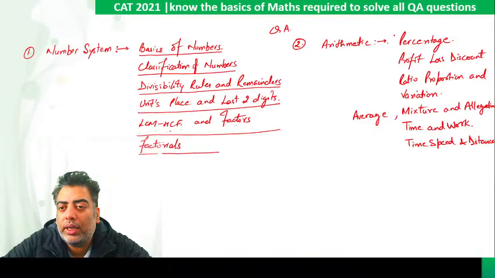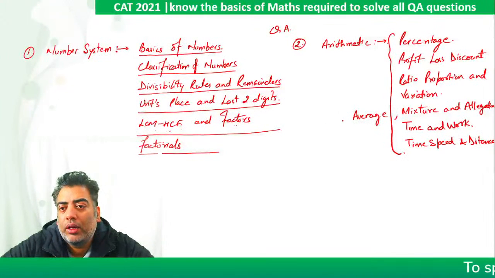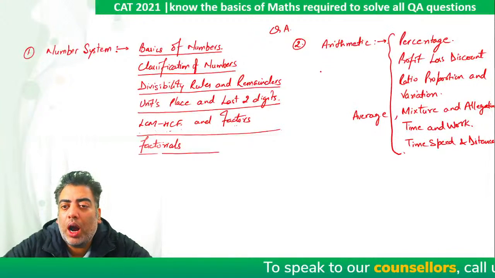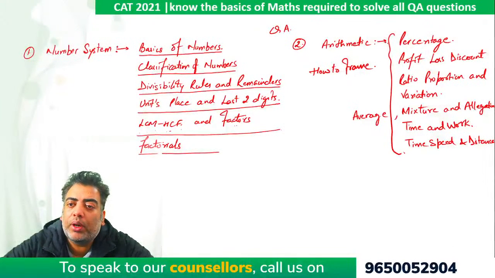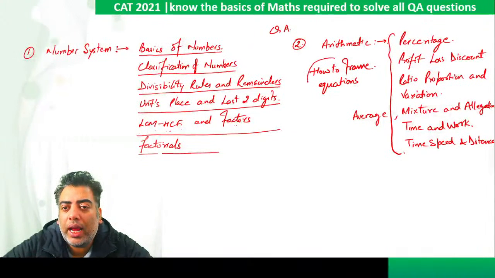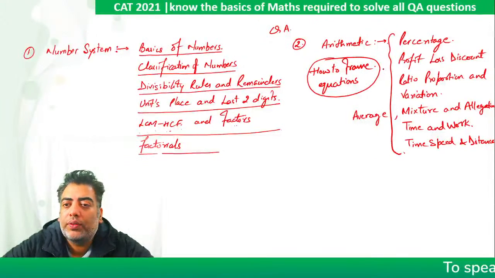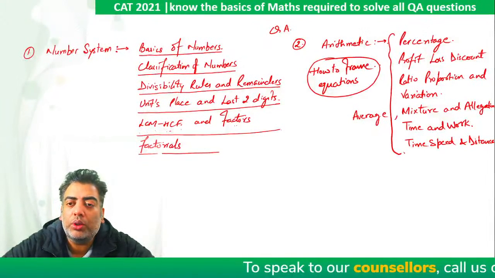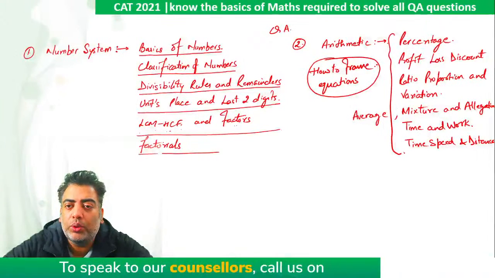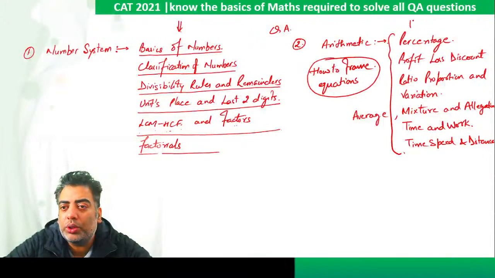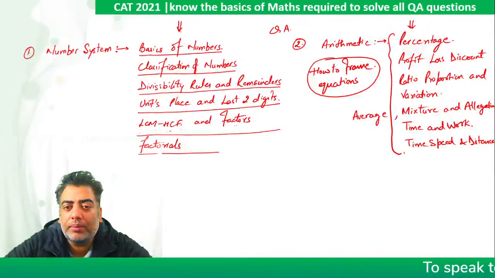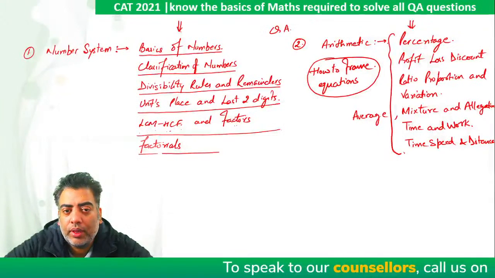Now, in order to be good at each and every topic of arithmetic, one must know how to frame equations. Because when we are doing the chapter of arithmetic, we are dealing with framing of equations, and everyone should be very comfortable with framing of equations. So in questions based on arithmetic, we just need to move along the storyline. In number system, you will not find very lengthy questions given to you, but in arithmetic, the questions can be quite lengthy. They can be in the form of quite a lengthy passage, right?